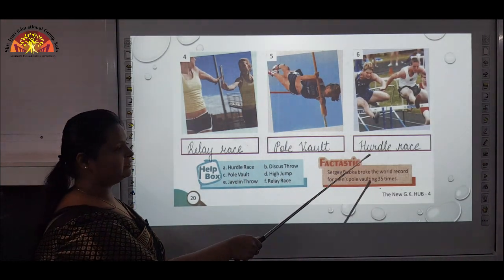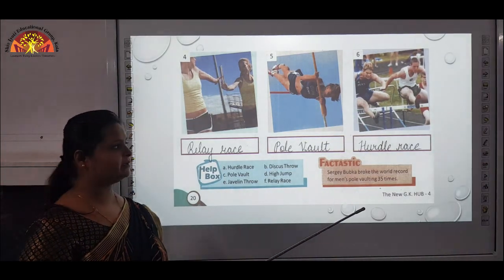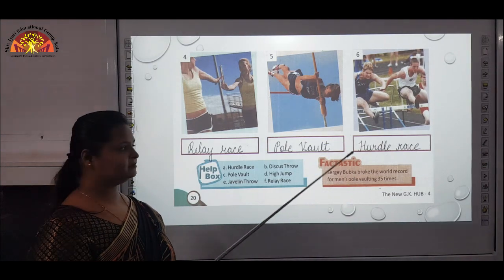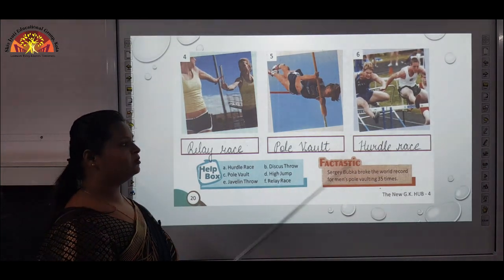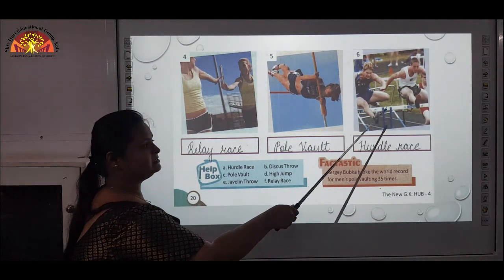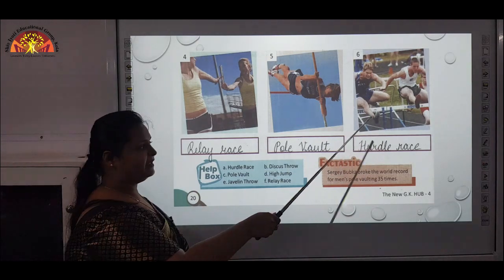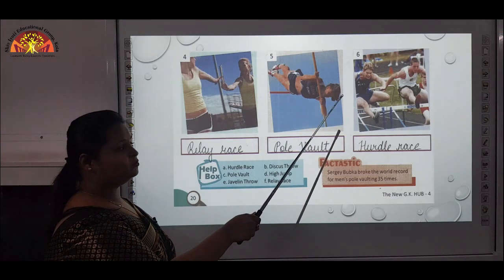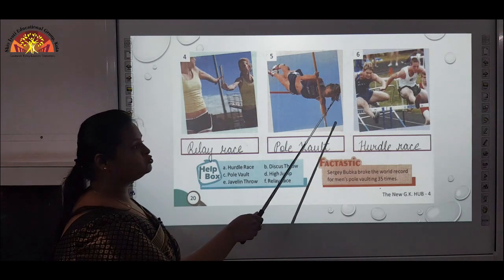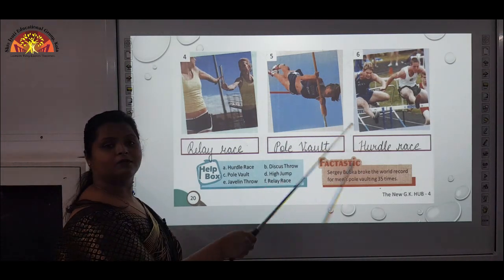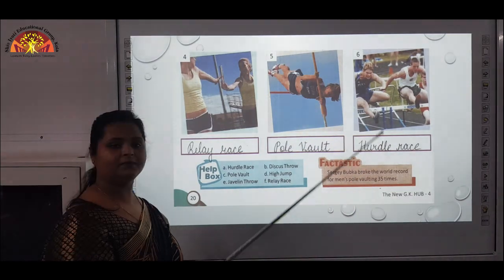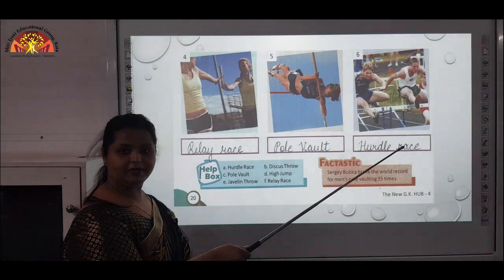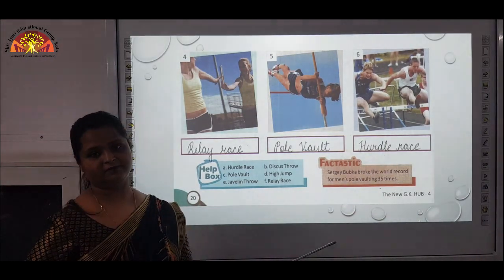Sixth one is hurdle race. Everyone must have heard about hurdle race. It is 110 meters. The distance is different, and the more the distance, the more the hurdles. Hurdles are these barriers. The player who is running has to cross these hurdles while running at the same speed. The one who reaches the finishing point first will be the winner.